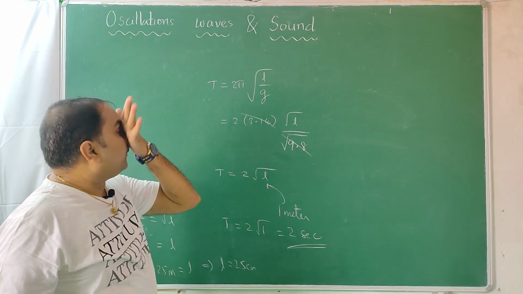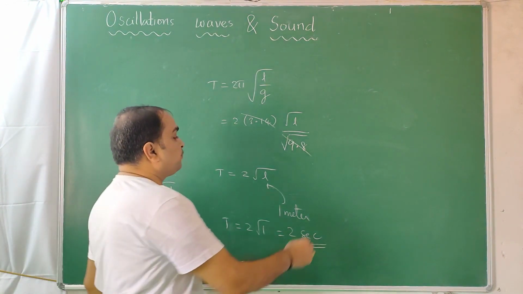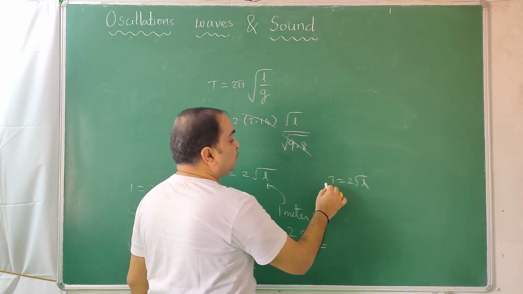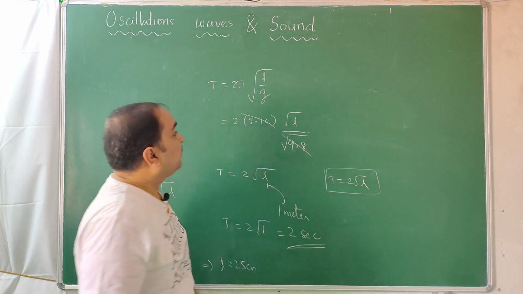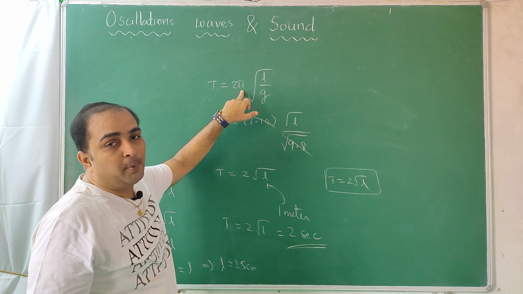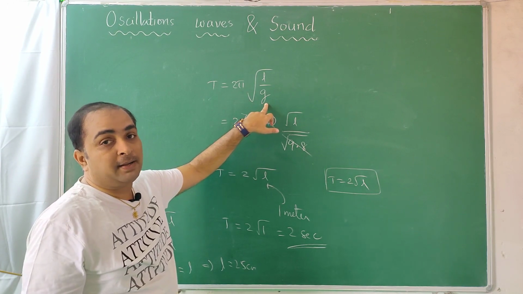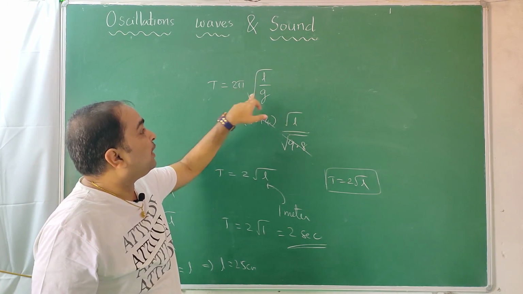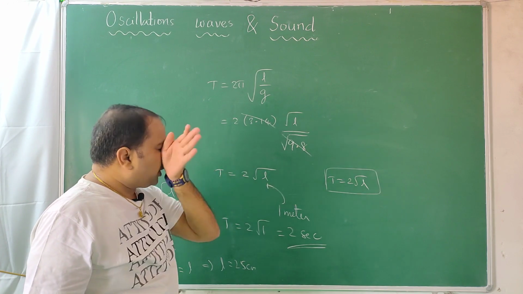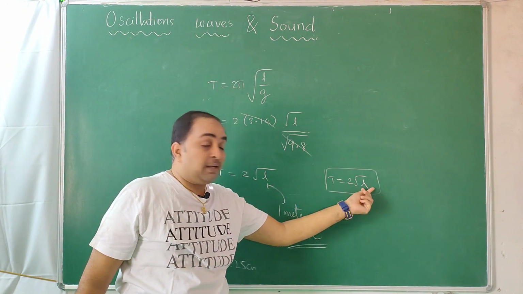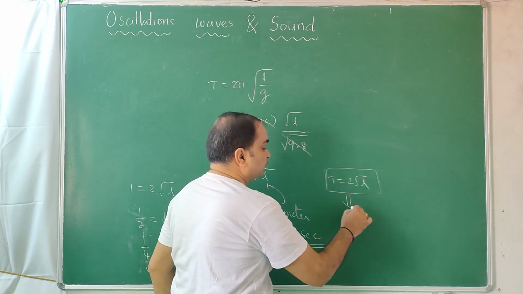So the simplified way you can remember this formula is T is equal to 2 root L. This formula you can remember for earth, because pi is always 3.14, 22 by 7, and gravity on earth is approximately 9 or 10. This value after under root will automatically always get cancelled. You can remember like this. If you know the length of the pendulum, you can find the time period. If you know the time period, you can find the length. This is theoretically.